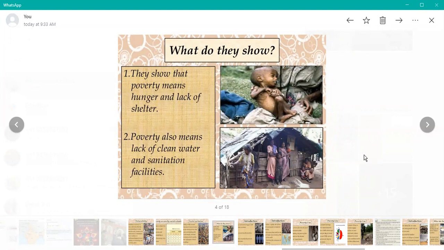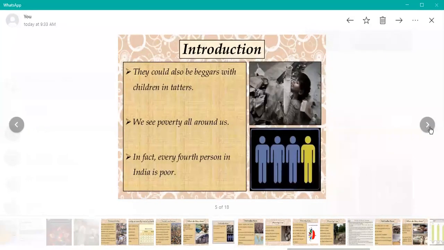See how people live in slum bastis. We have discussed in the introduction children below 14 years who are working, and beggars with children. We see poverty all around us. In fact, every fourth person in India is poor.